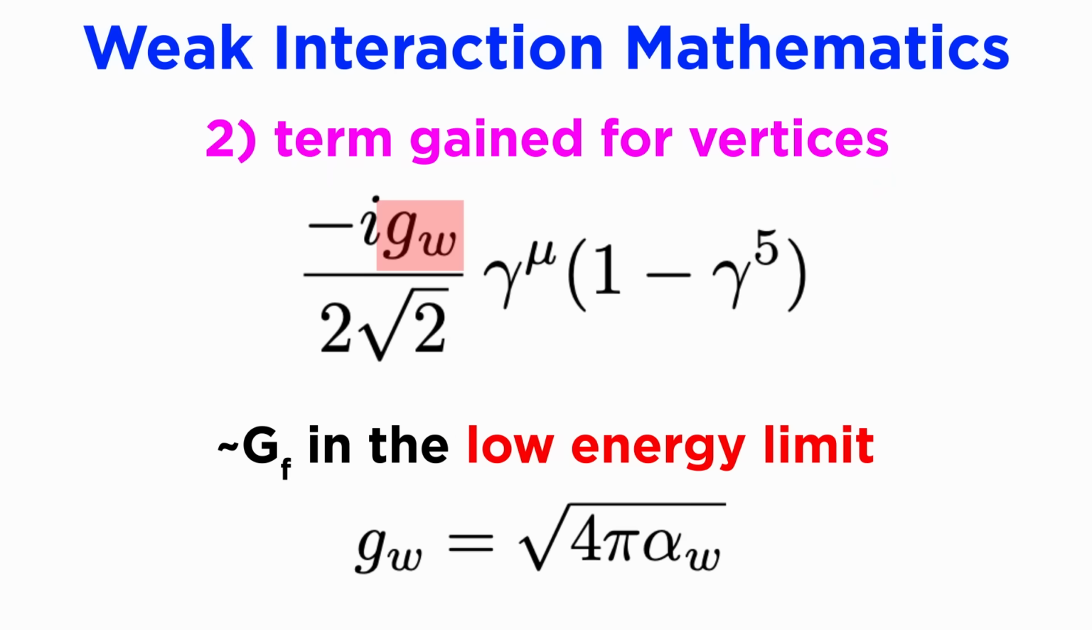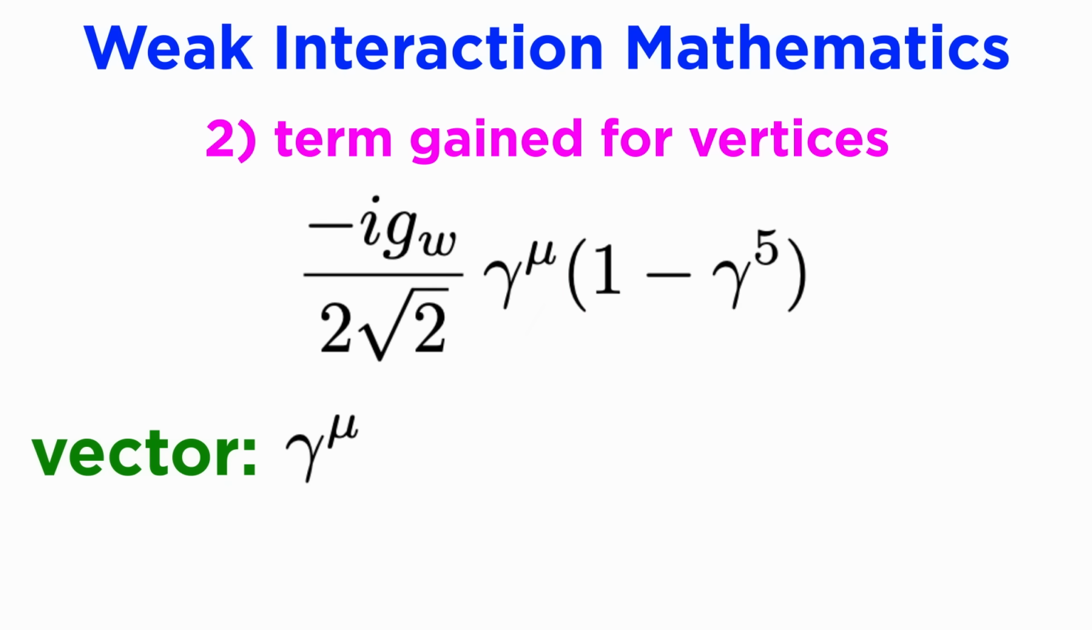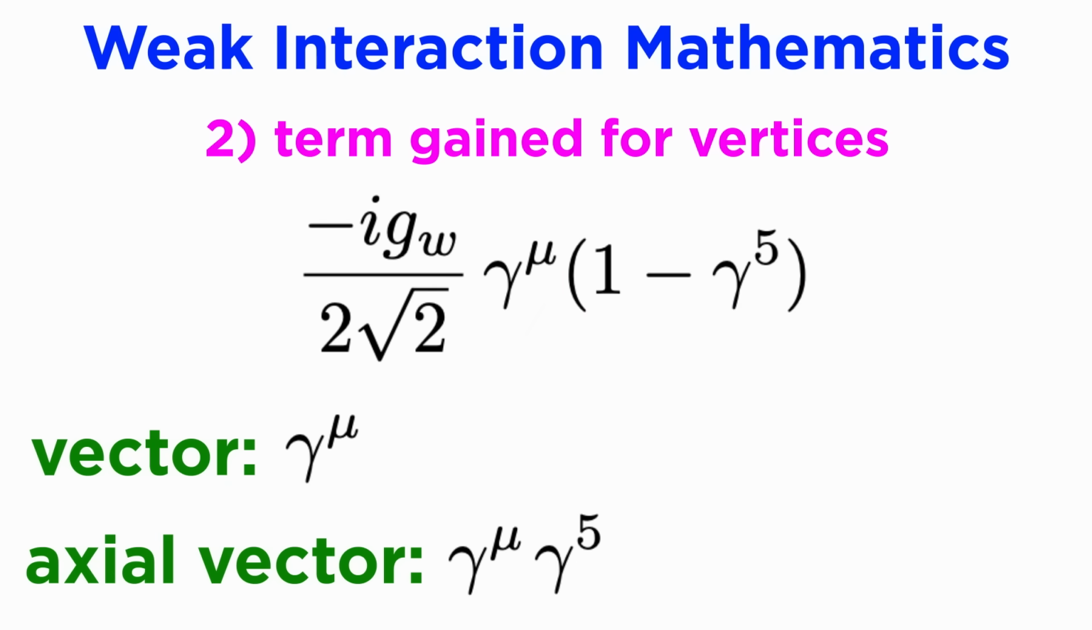When in the low energy limit, g_W can be written in terms of the Fermi constant G_F. However, let's take a closer look at γ^μ times the quantity 1 minus γ⁵ from the interaction vertex, also known as the quantum field current. This may seem unimportant at first, but it actually makes a powerful statement. γ^μ is a vector, and γ^μ times γ⁵ is an axial vector.